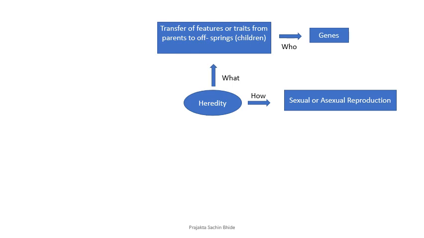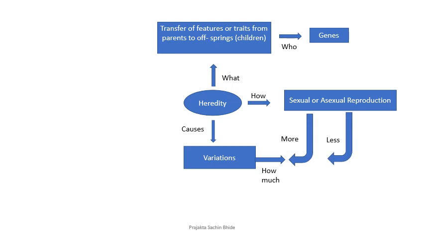Now, because of all this, what is the cause? It leads to variations. If we compare sexual and asexual reproduction, are the variations the same? No. In sexual reproduction, we see more variation. In asexual reproduction, we see less variation.